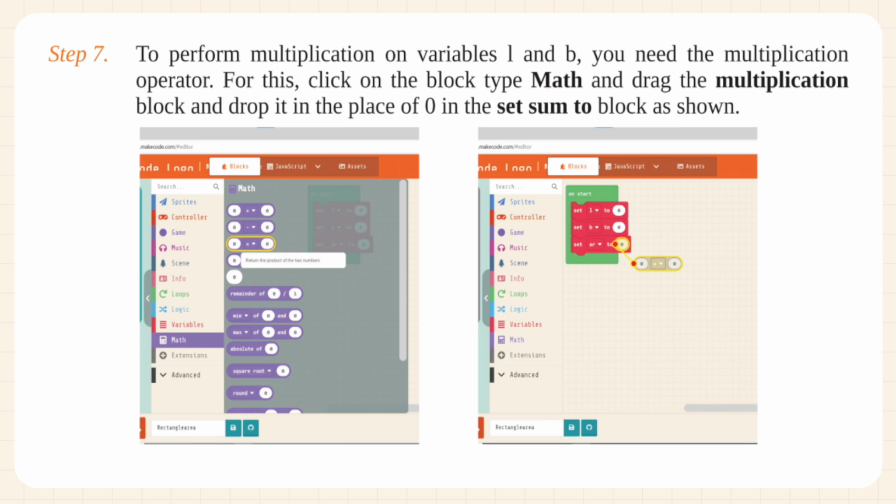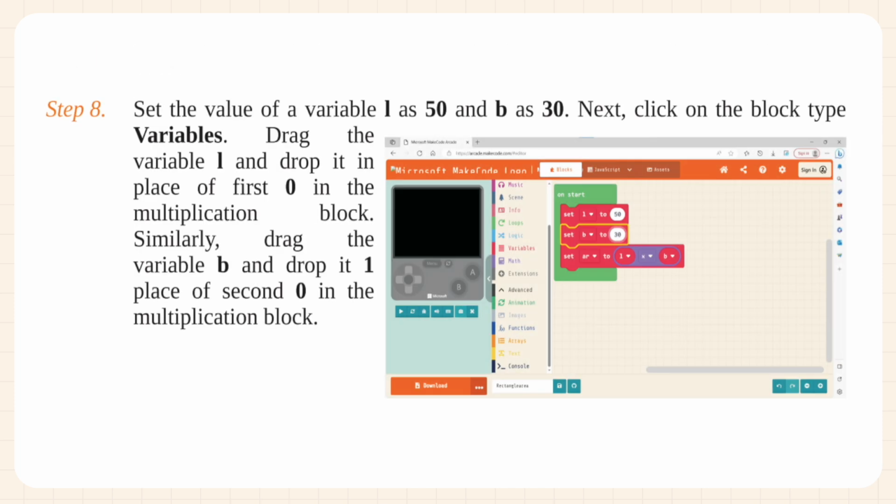Step 7. To perform multiplication on variables I and B, you need the multiplication operator. For this, click on the block type Math and drag the multiplication block and drop it in the place of 0 in the Set Sum to block as shown. Step 8. Set the value of variable I as 50 and B as 30. Next, click on the block type Variables. Drag the variable I and drop it in place of the first 0 in the multiplication block. Similarly, drag the variable B and drop it in place of the second 0 in the multiplication block.